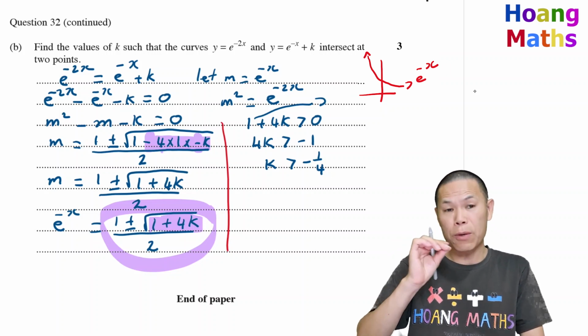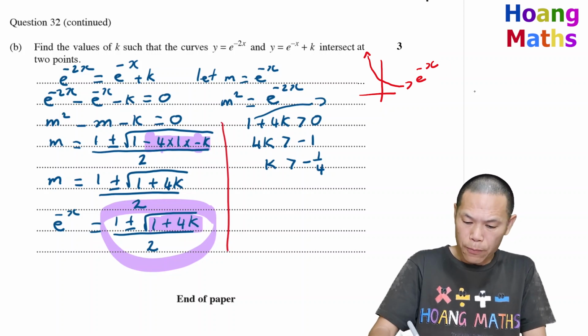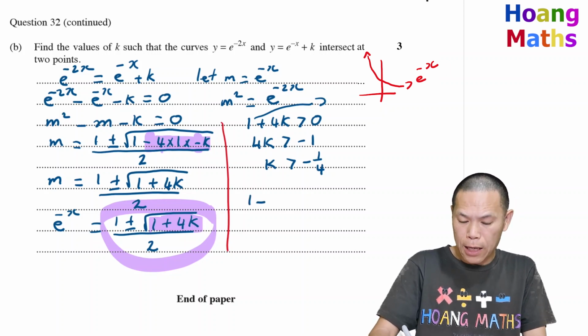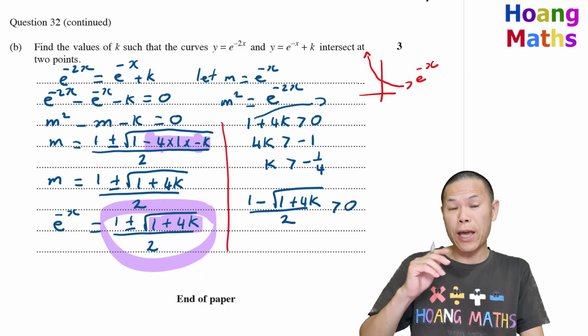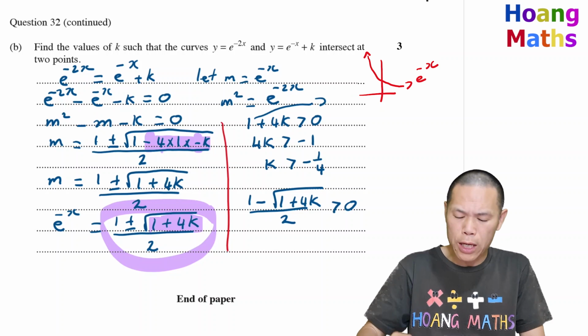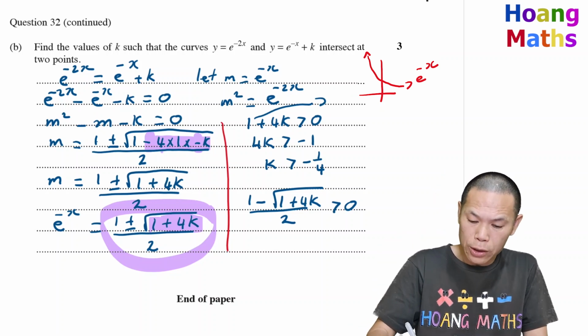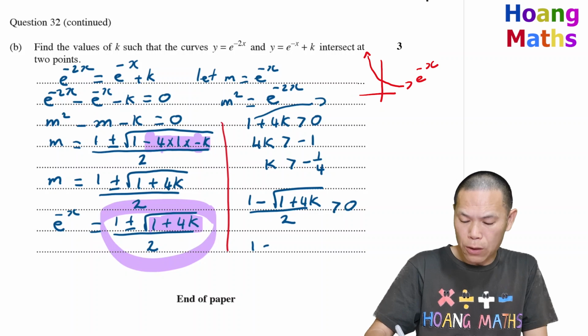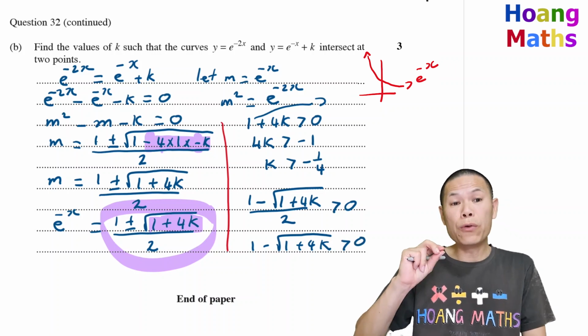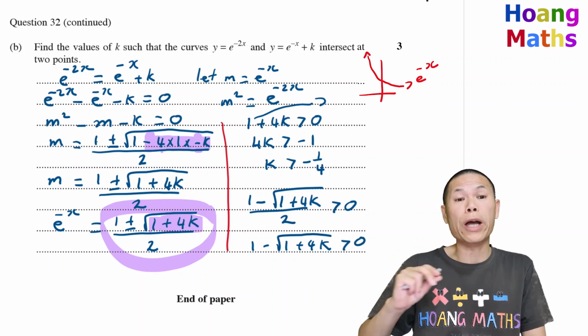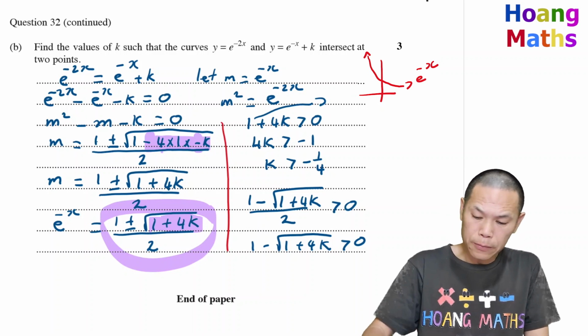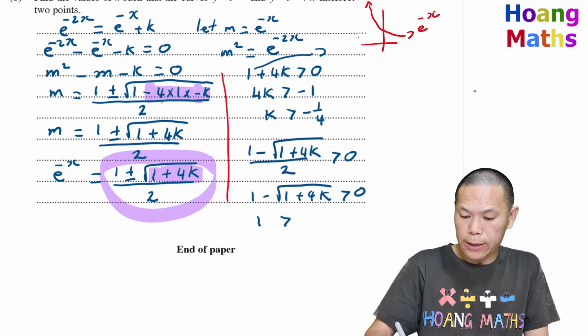We only need to be concerned about the negative one. So we need 1 minus the square root of 1 plus 4k, over 2, to be greater than 0, because e to the negative x must be greater than 0. So keep that in mind. If I times 2 on both sides, that gives me 1 minus the square root of 1 plus 4k must be greater than 0. So I move the negative square root of 1 plus 4k to this side, so this gives me 1 is greater than the square root of 1 plus 4k.